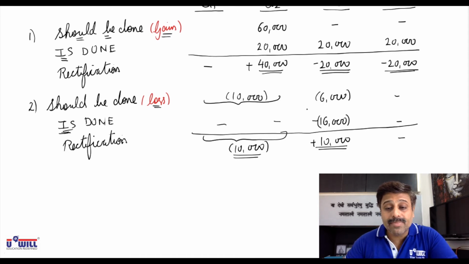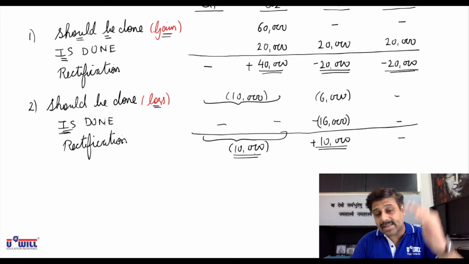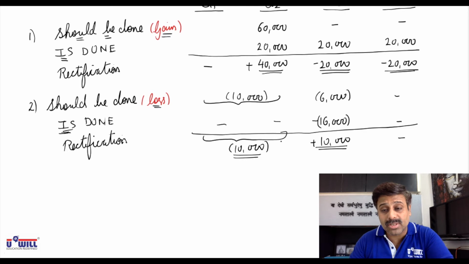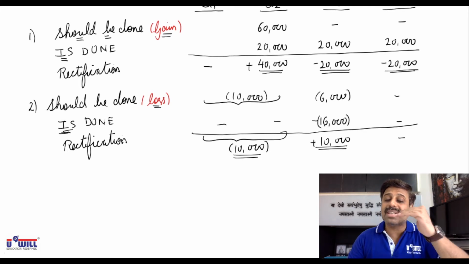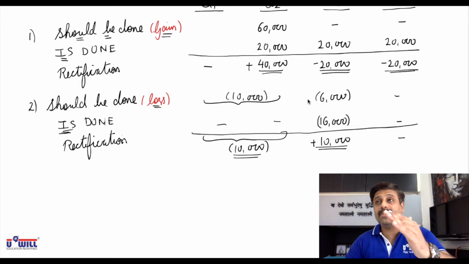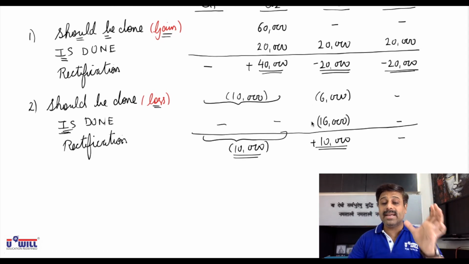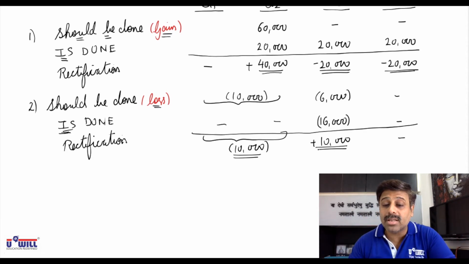Now, how will you rectify this? 10,000 should have been taken in quarters 1 and 2. No amount is taken in quarters 1 and 2. So if we take that, the profits of quarters 1 and 2 will decrease by 10,000. This is cumulative: total quarter 1 and 2 profits will decrease by 10,000. Only 6,000 of loss should have been taken in quarter 3, but 16,000 of loss has been taken. So now if you rectify that, 10,000 of profits will increase. 10,000 more loss is taken, so if you take out that loss of 10,000, the profit of quarter 3 will increase by 10,000.